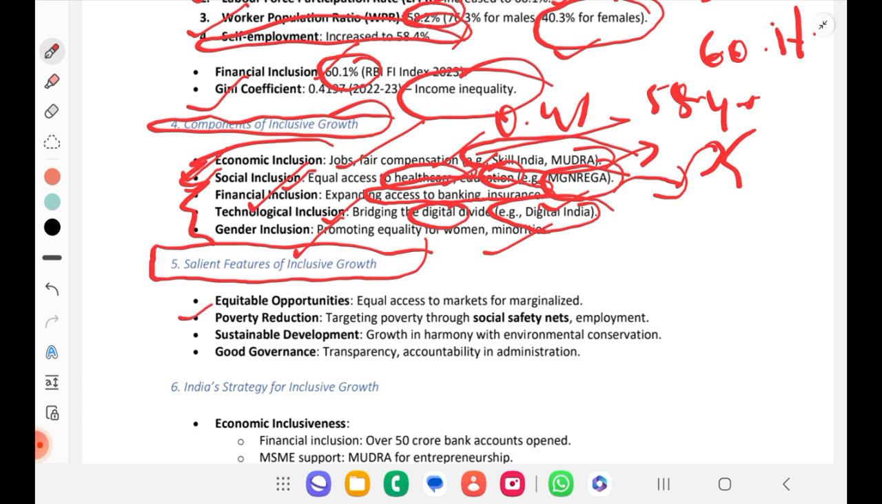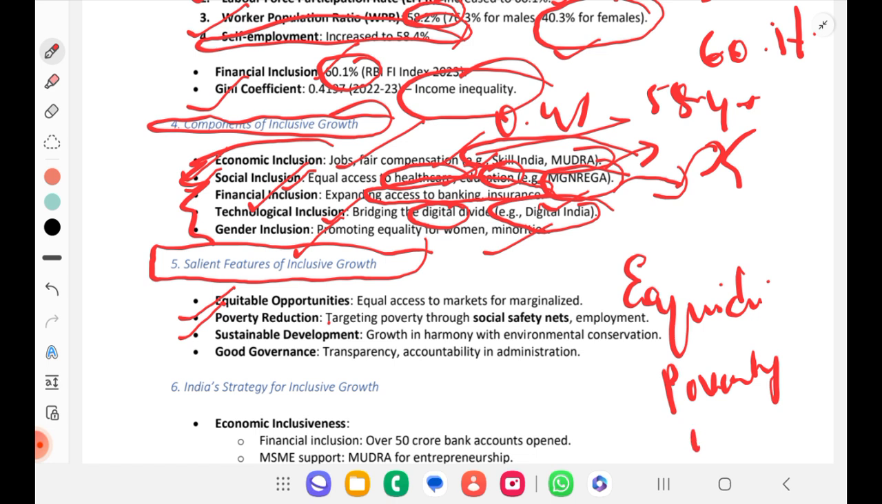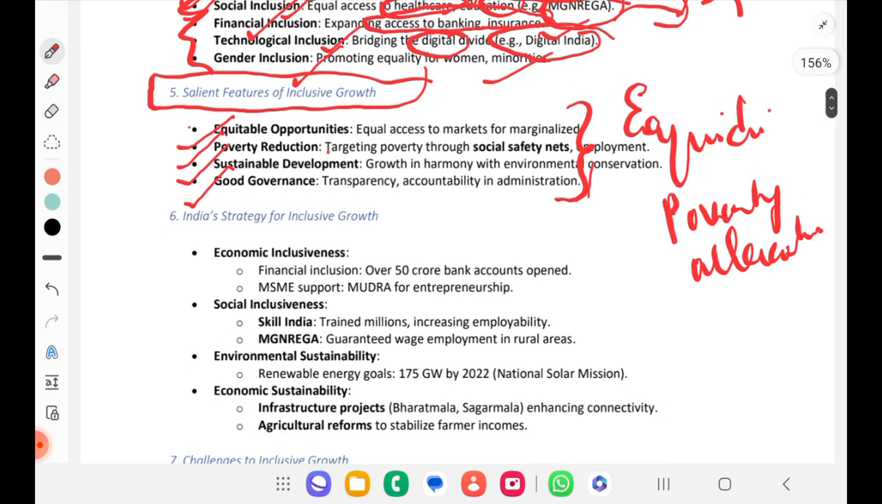Apart from that, you must mention these salient features of inclusive growth. One is equitable opportunities, that is, equitable distribution. One more, poverty alleviation or reduction. So you mark it like this: equitable distribution, poverty alleviation, sustainable development, and good governance. So these are salient features of inclusive growth. Okay. So these are key terms to be noted.